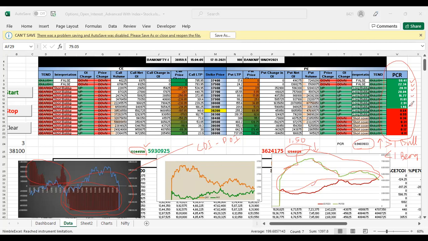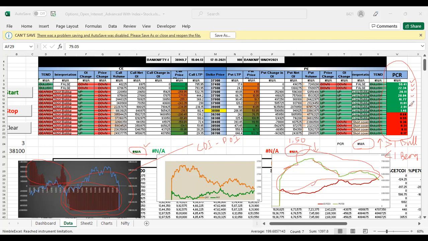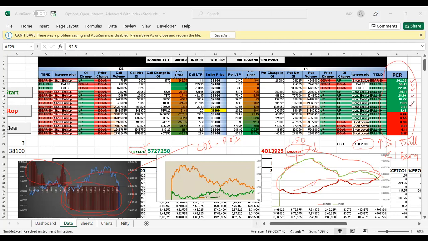Put writing is happening now, market will go up. Whenever call writing is happening and call open interest is increasing, that time market will go down.